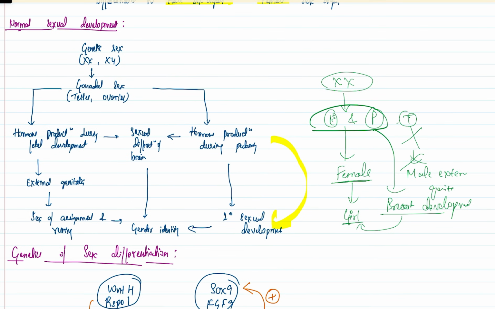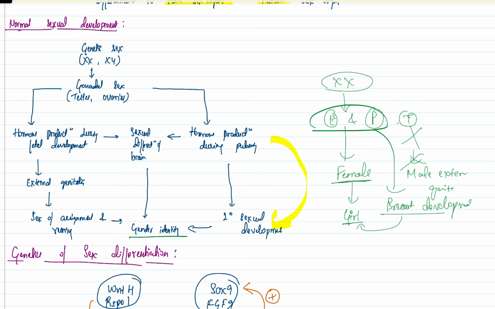Now, coming to the normal sexual development. So, how does one identify themselves as male or female? If I am identifying myself as a female, that is known as gender identity. So, how does this gender identity come about? Basically, there has to be some genetic sex which is determined by the chromosomes present in the body, either XX or XY.